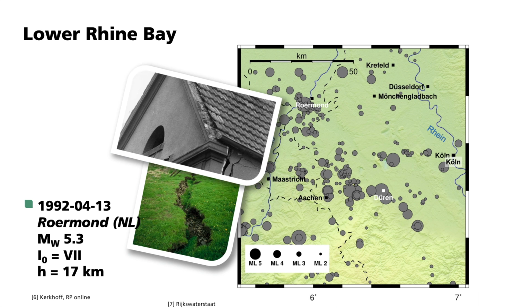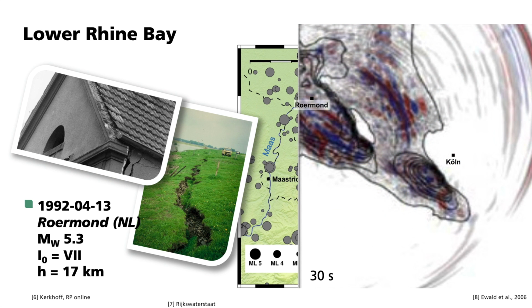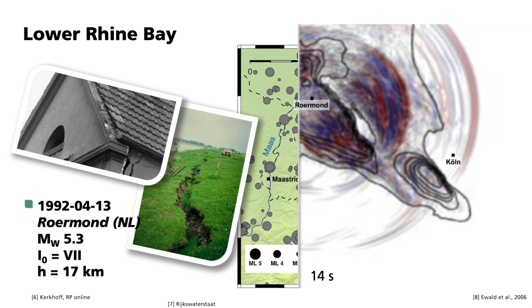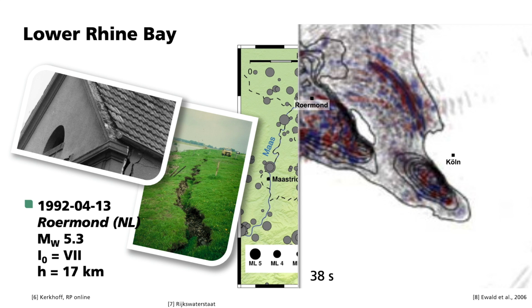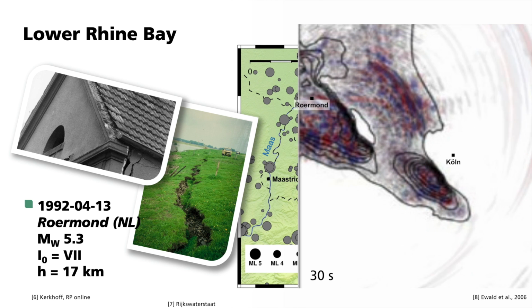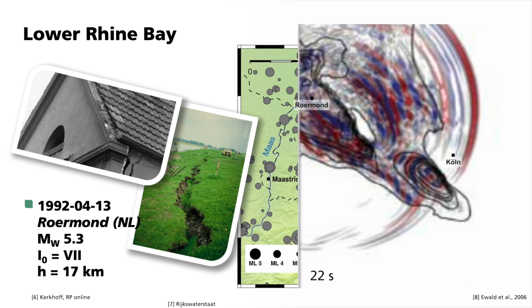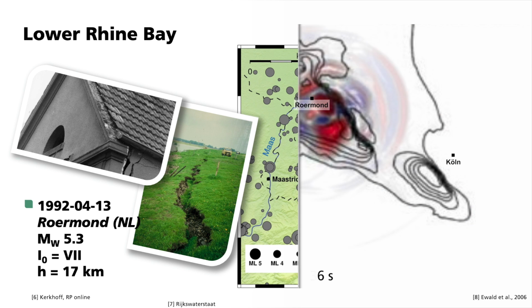Today, the simulation of the entire wave field of an earthquake is possible with the use of high-performance computers. In this example, you see the modeled wave propagation after the 1992 Roermond earthquake. It can clearly be seen that the waves propagate almost unhindered outside the lower Rhine Bay. Within the lower Rhine Bay, however, interference with the reflected waves occurs and leads to high macroseismic intensities.